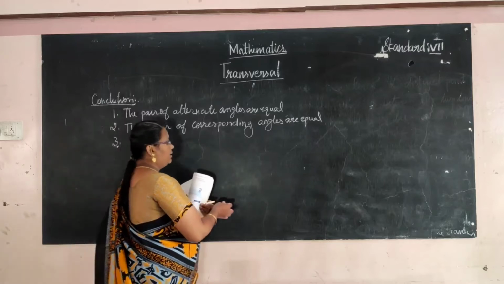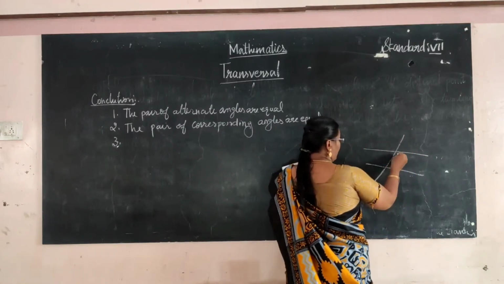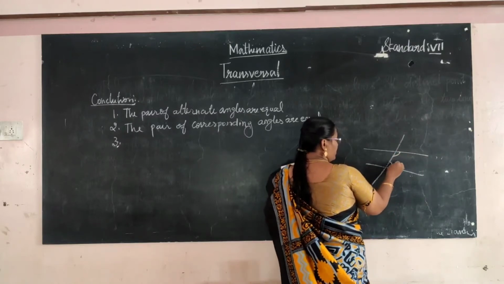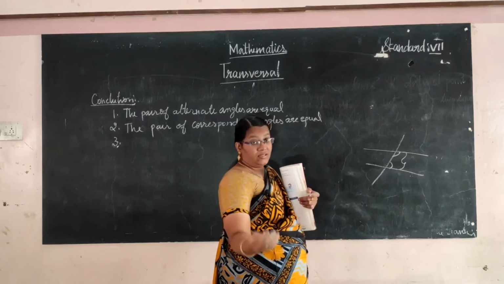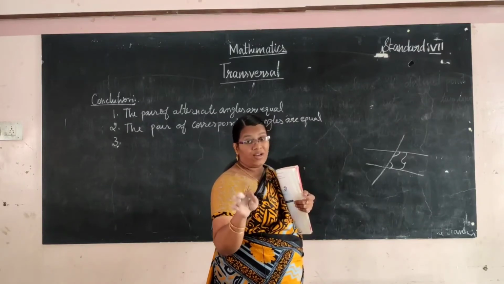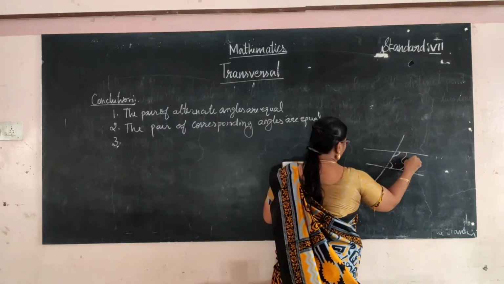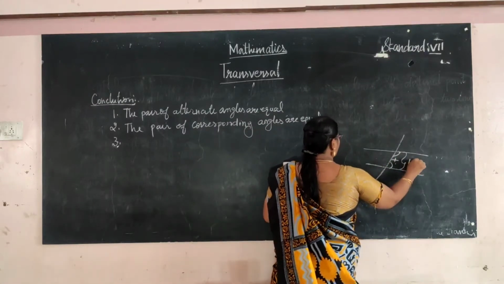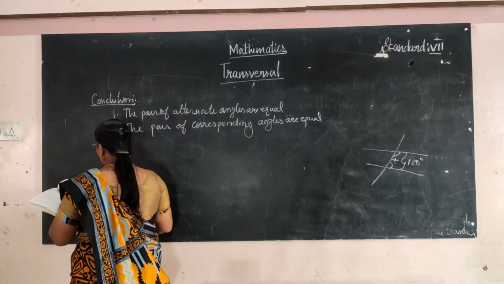Okay, interior angles. The two adjacent interior angles on a transversal sum to 180 degrees. That is supplementary. The sum of these two interior angles is 180 degrees. That is very, very important.